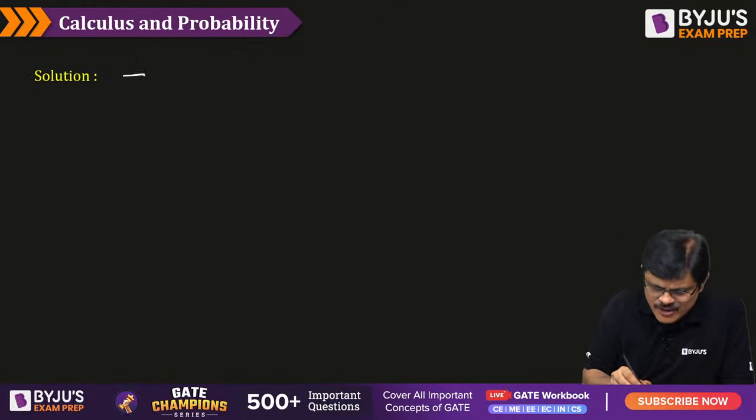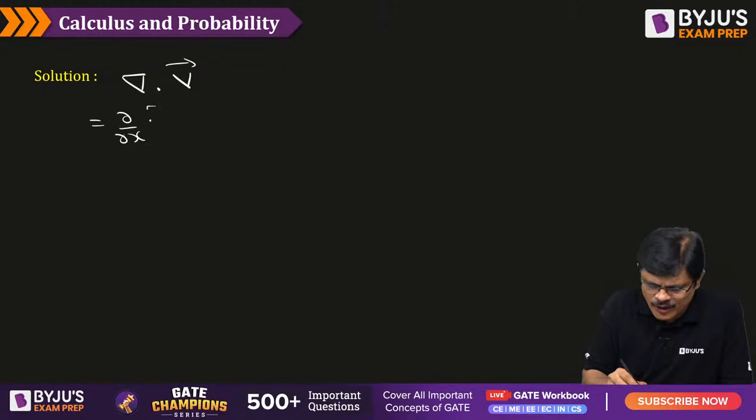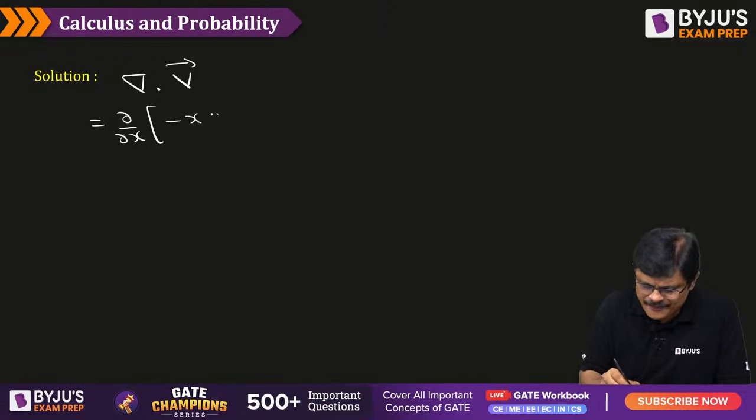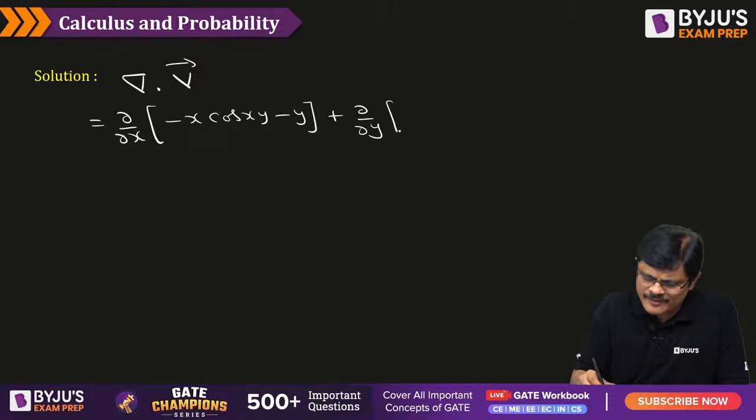So the divergence of the vector field is given by del dot v bar, and it is given by dou by dou x of the i component. What is the i component, sir? Minus x cos xy minus y. This is the i component. Then dou by dou y of the j component, which is y cos xy.